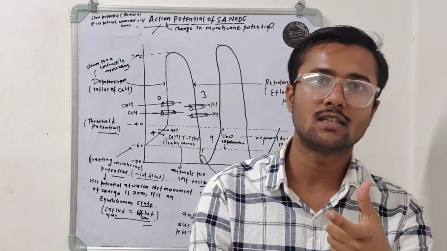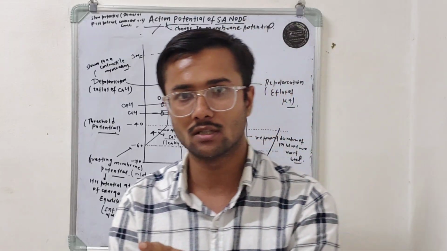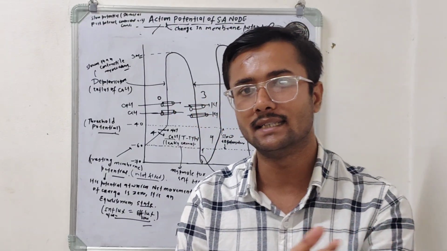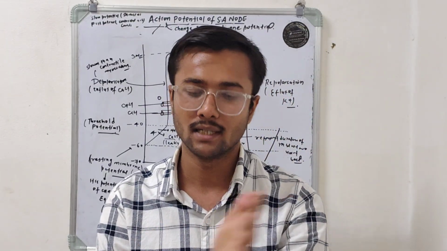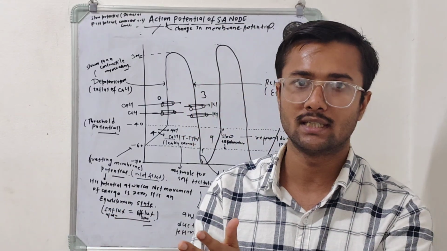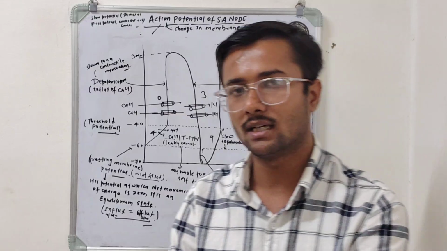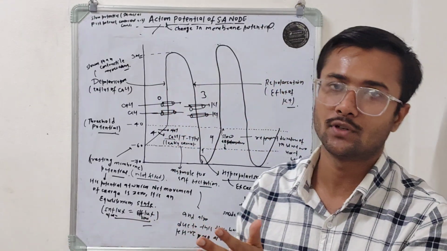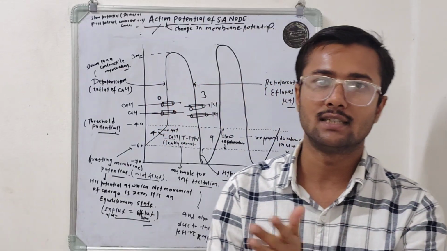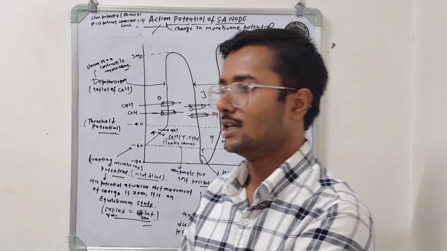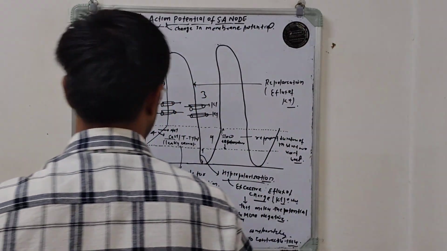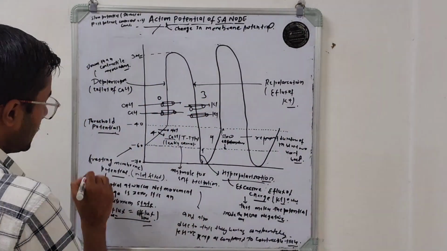In depolarization, what happens? There is an influx of charge that leads to a change in membrane potential. While in repolarization, what happens? There is an efflux of charge that leads to a change in membrane potential. So if there is a change in membrane potential due to the efflux or the influx of charge, it is called action potential.